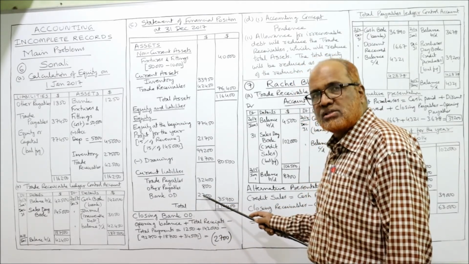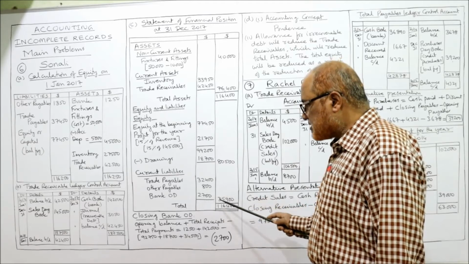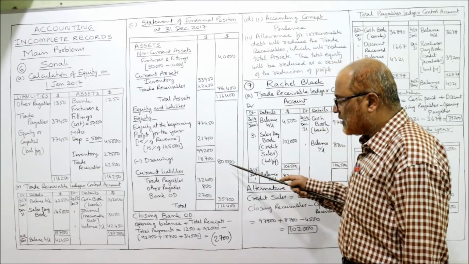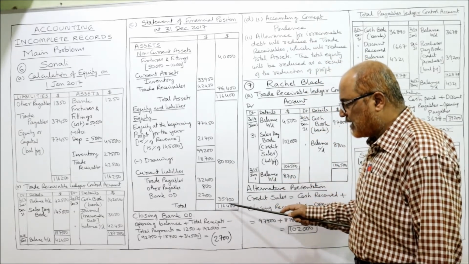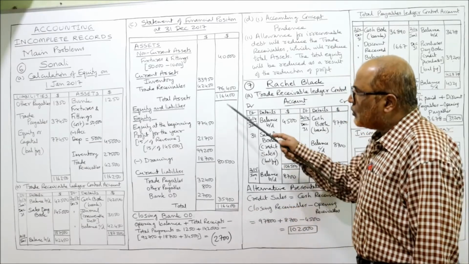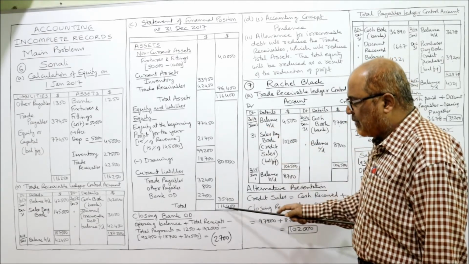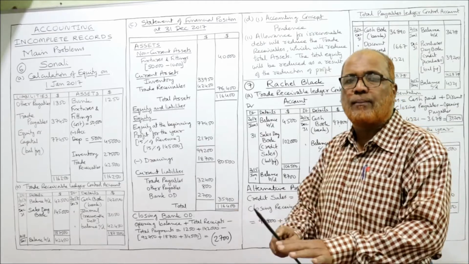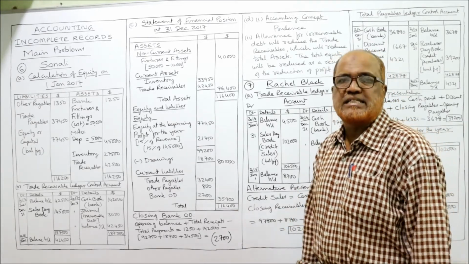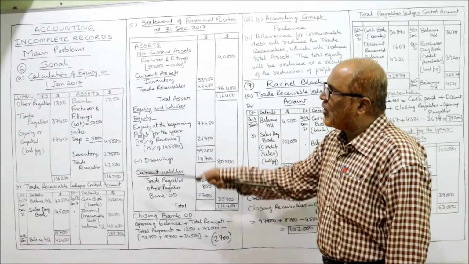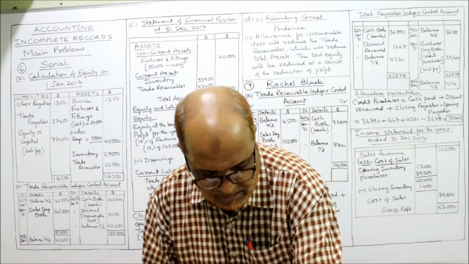So bank overdraft 2,700. So total of these three is 35,900. If you take the total, 80,500 plus 35,900, 1,16,400. So here assets 1,16,400, liability also 1,16,400. Your statement is tallied. That's it. This is the end of problem number 6.